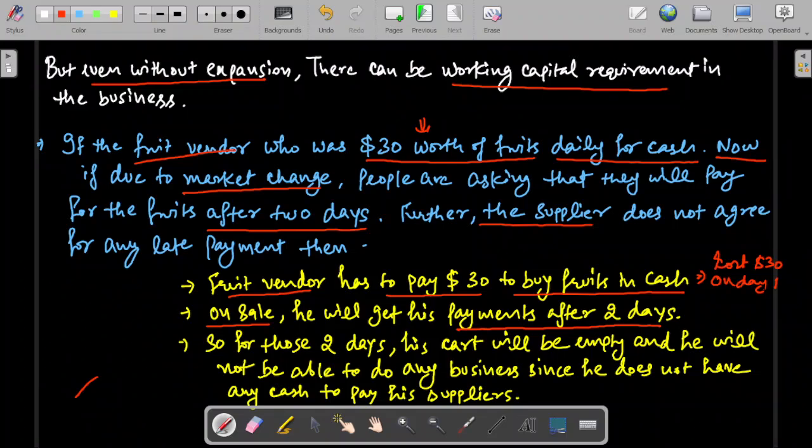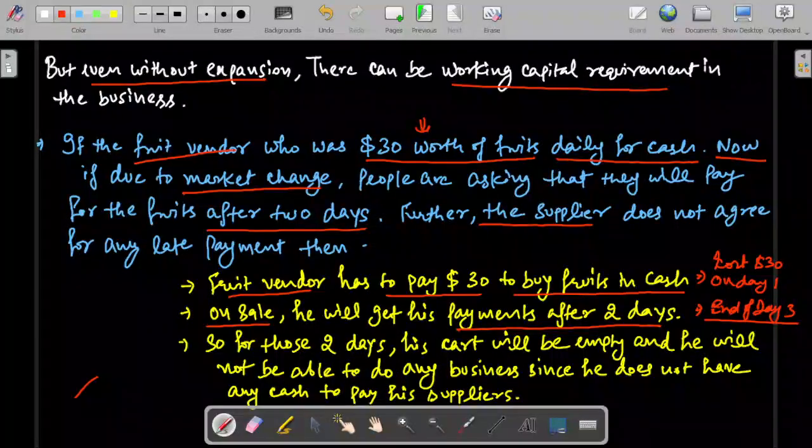So suppose on day one morning he buys $30 of fruit from his supplier, and he goes in the market and sells the fruit, and the people state that they will pay him after 2 days. So he will get the payment at the end of day three. Suppose he sells all the fruit on day one, he will get his payments by the end of day three from his customers.